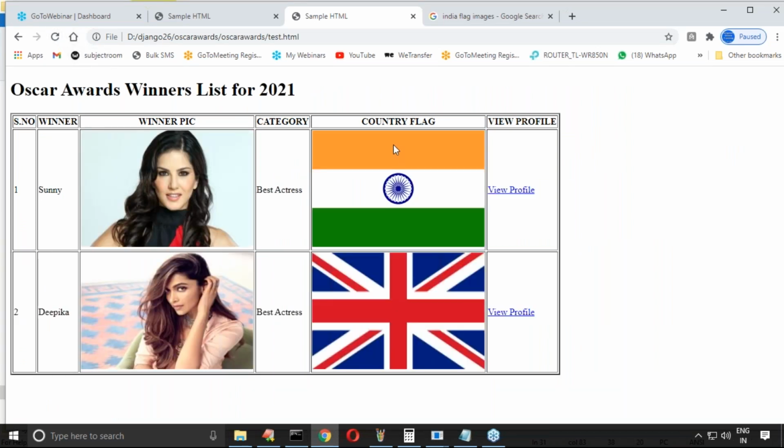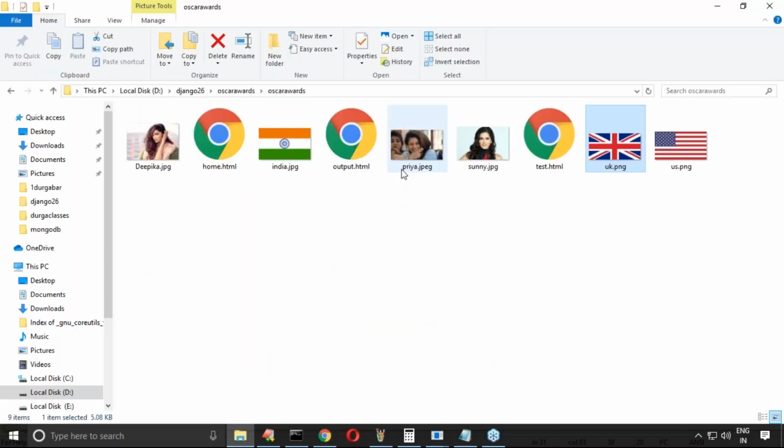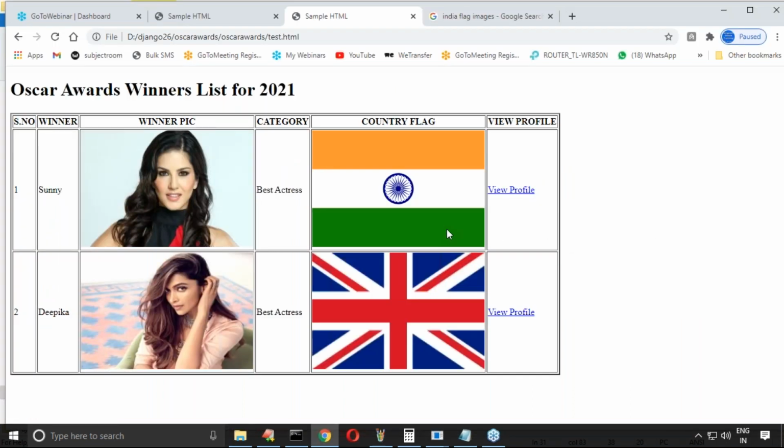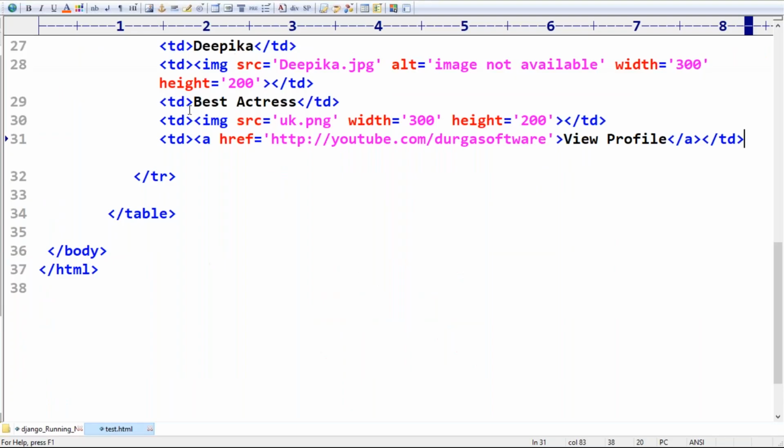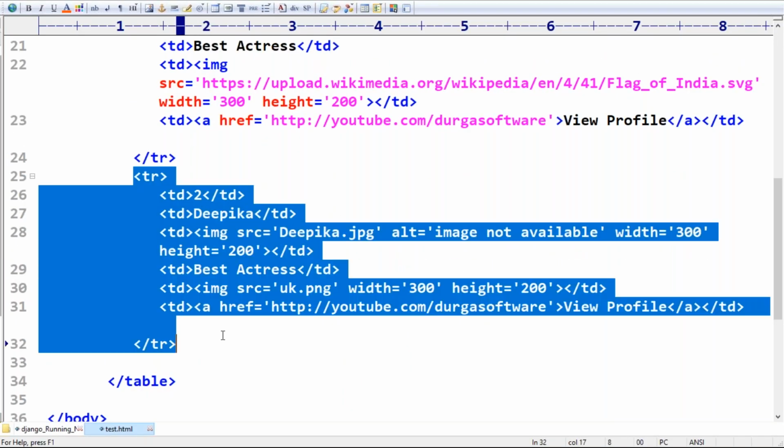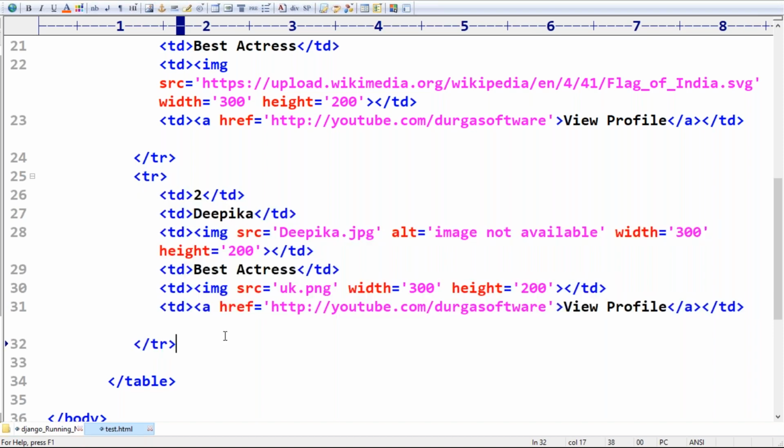View profile, something like that. Last one, if you want, just one more, Priya. Here, is it clear for you people, right? Is any explanation required? Any number of TRs you can add, no problem.